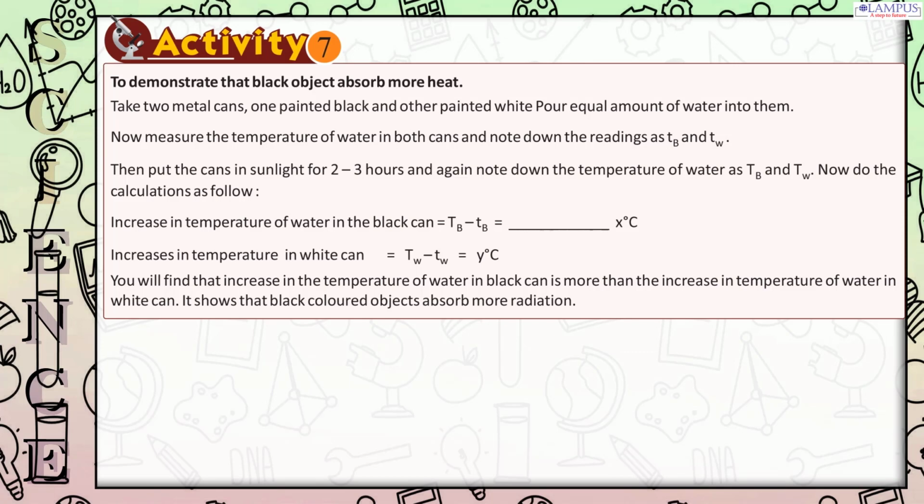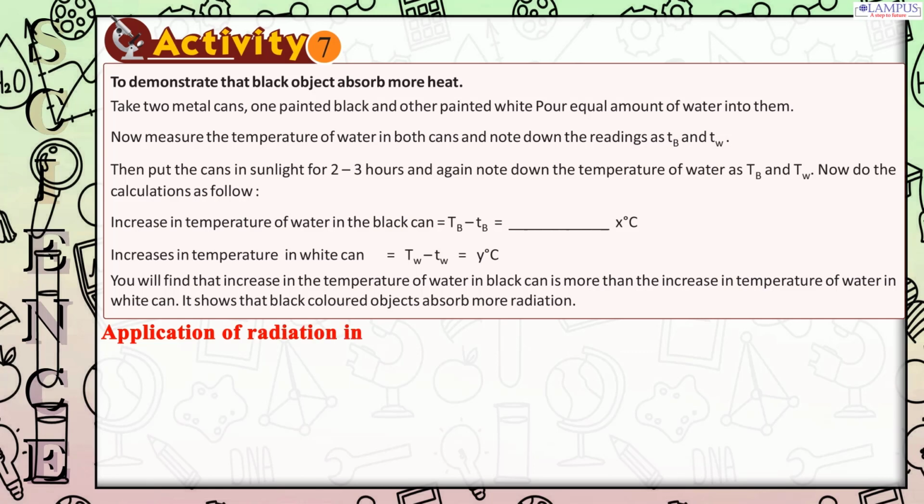Increase in temperature of water in the black can equals TB, TB equals X degrees C. Increase in temperature in the white can equals TW, TW equals Y degrees C. You will find that the increase in the temperature of water in the black can is more than the increase in temperature of water in the white can. It shows that black-colored objects absorb more radiation.